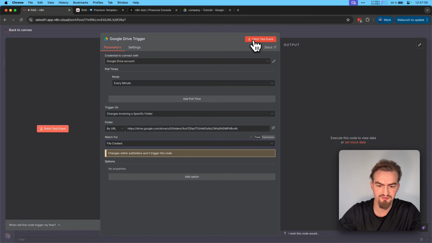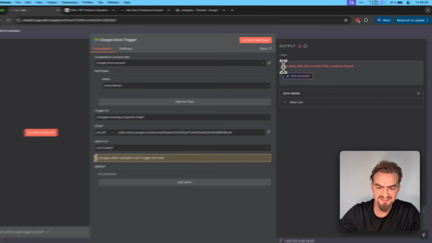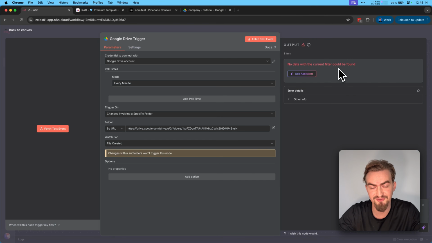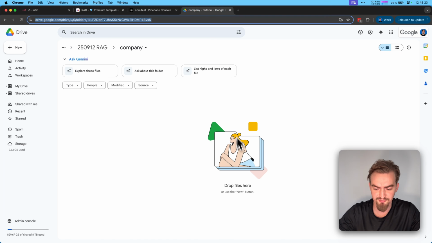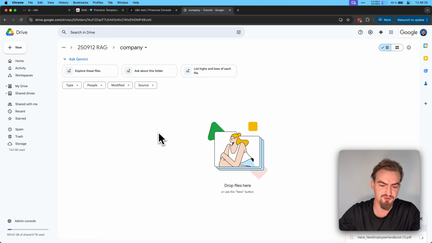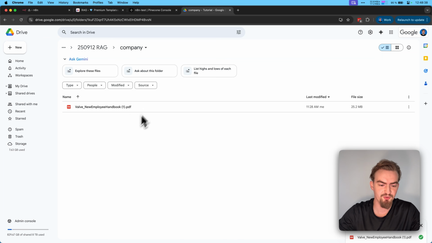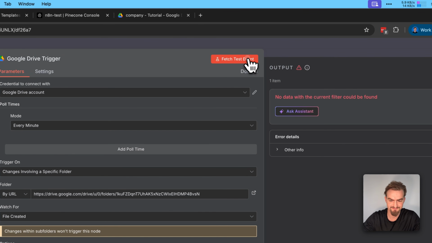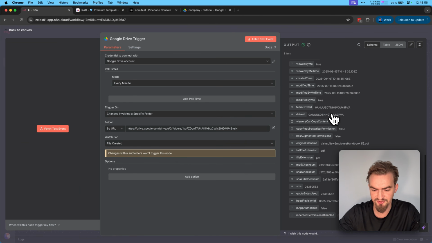And then you can click Fetch Test Step. Now it says, no data with the current filter could be found. Of course, because we didn't provide any new file. So we go back to our Google Drive folder and drag and drop the Valve's new employee handbook here. Once it's uploaded here, we go back to n8n and click again Fetch Test Event. This time you can see that we have an output with a lot of information here.